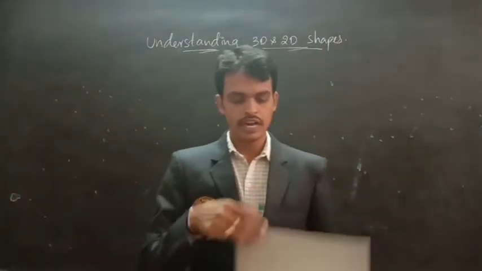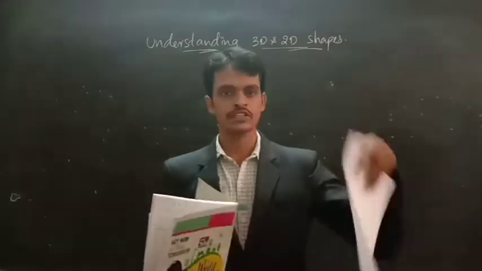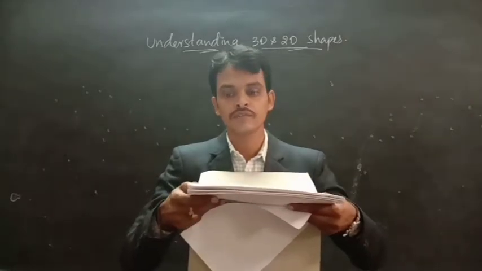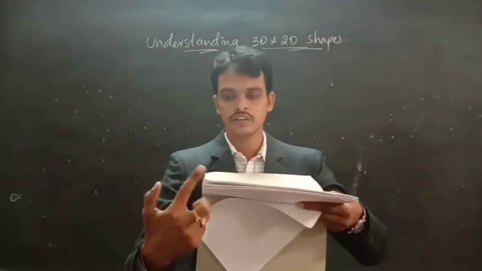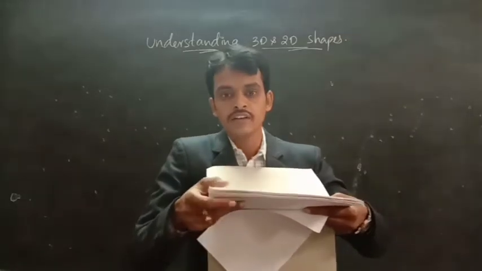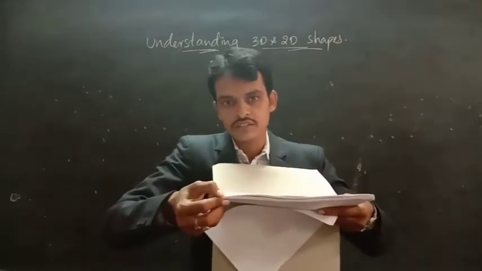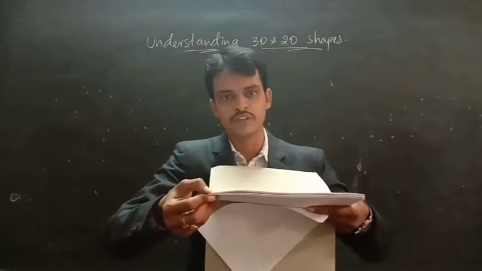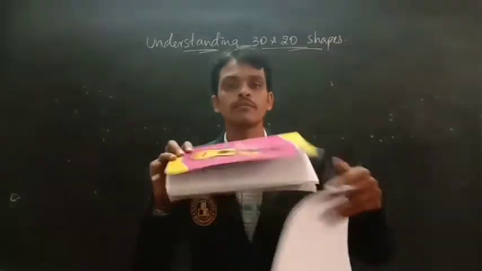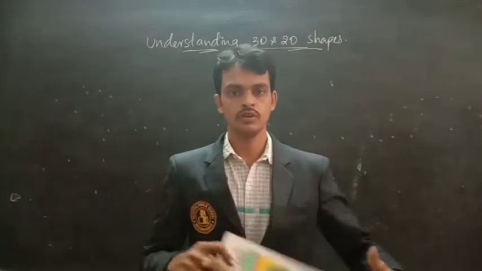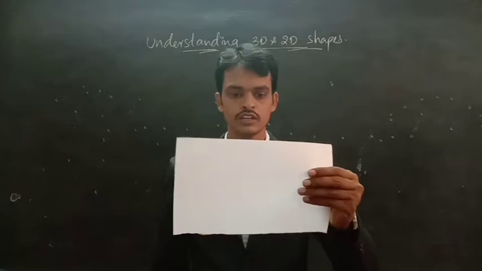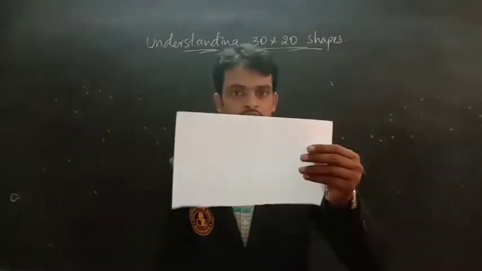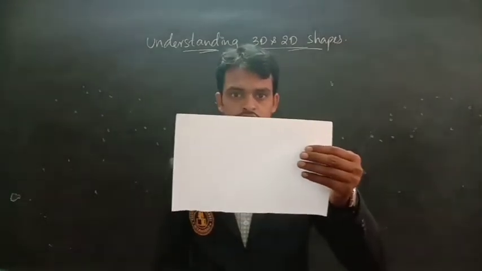Now I am taking a group, a bunch of papers like this. So here this is length and this is breadth, and we are getting thickness here. See this? This thickness will be called height or depth. So it is called a 3-dimensional figure. Look here, this figure has 2 dimensions, length and breadth, but it does not have thickness. So we can treat it as 2 dimensions.